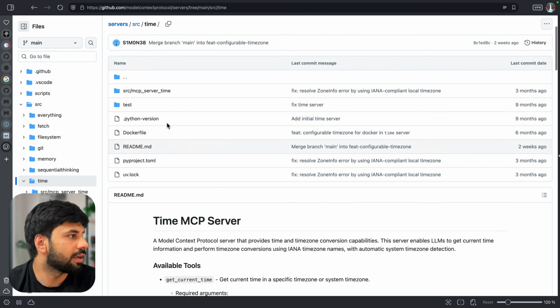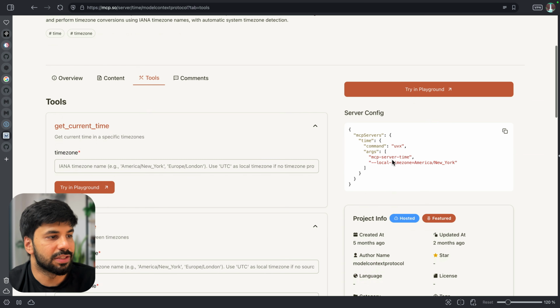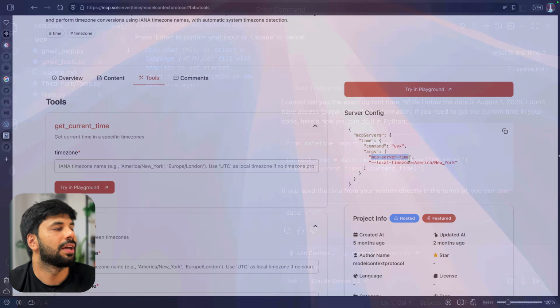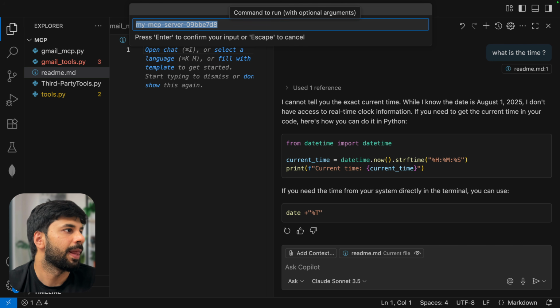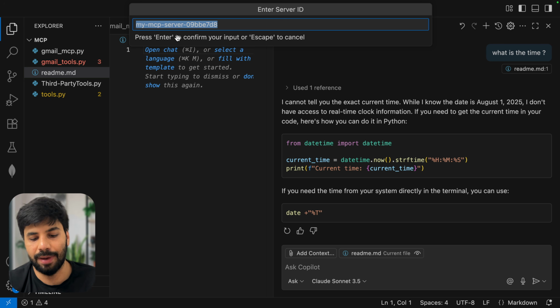Where has that gone? One minute. Yeah, this one: uvx and then mcp-server-time. So I will copy this, go back, uvx mcp-server-time. Then it will ask me for the name. I can say time MCP server.